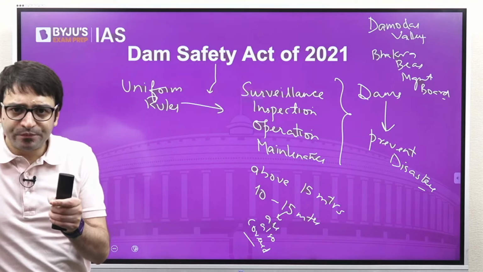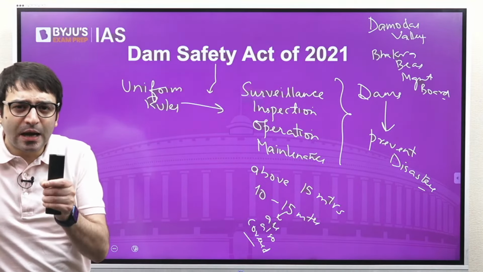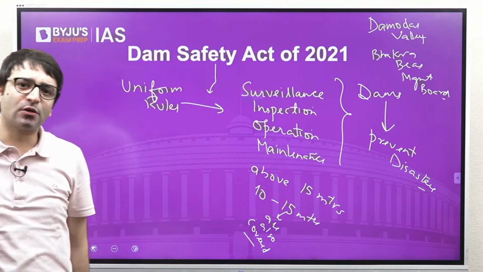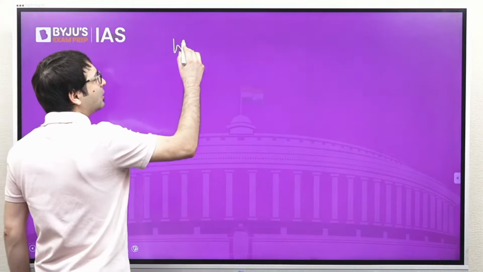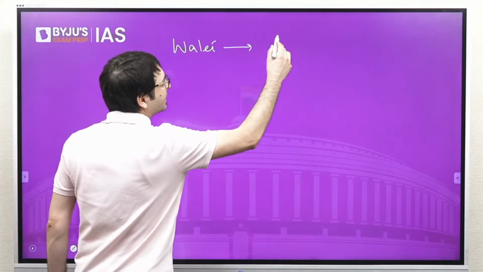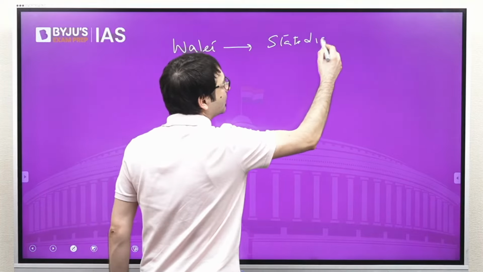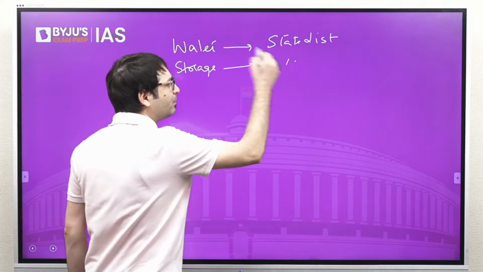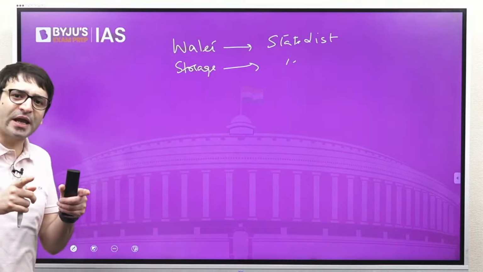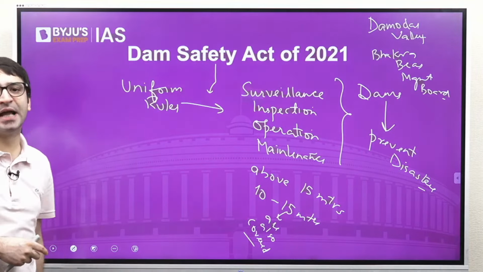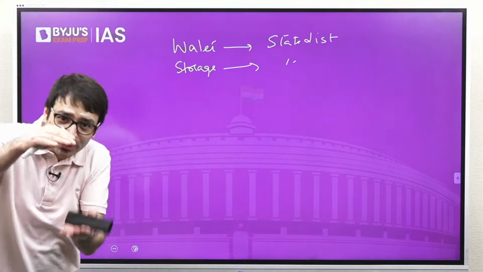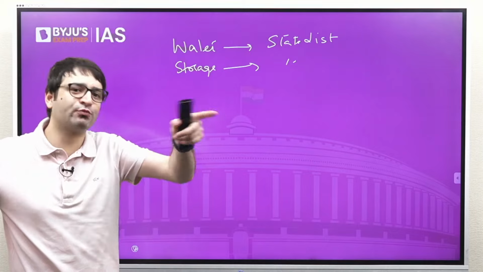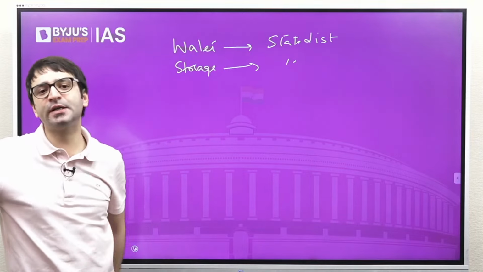But at the same time, how can Parliament make a law on these dams? Because when we look at the Constitution, it talks about water being under the state list. Water storage is also part of the state list. So how can Parliament pass this Dam Safety Act? Because these dams are used for water storage, so that this water can be used for electricity generation and for irrigation facilities.